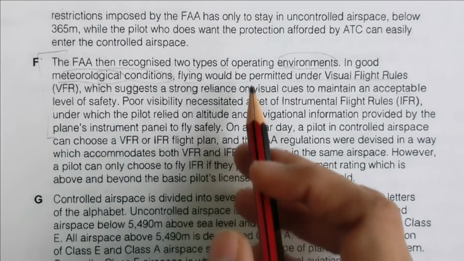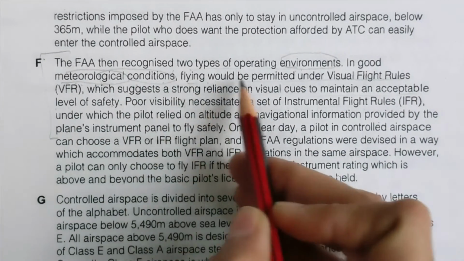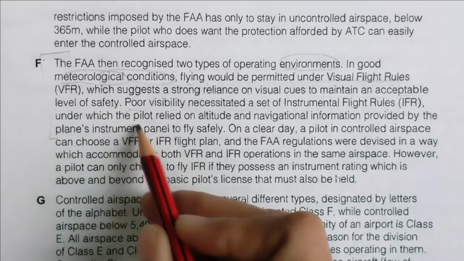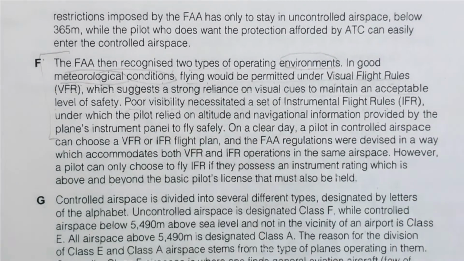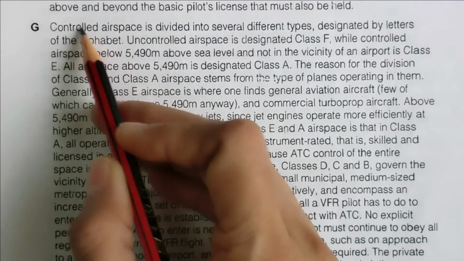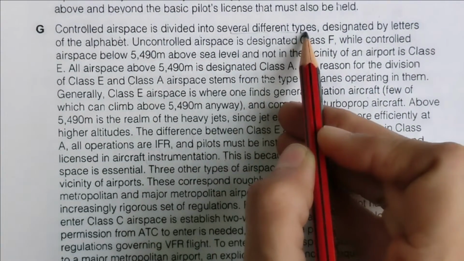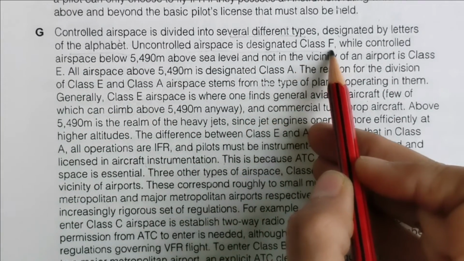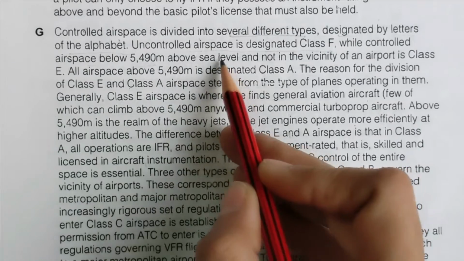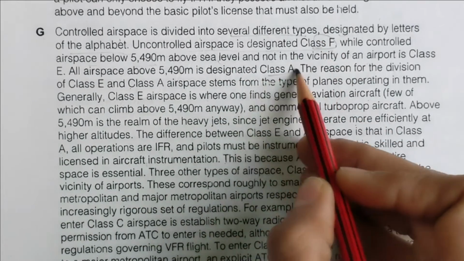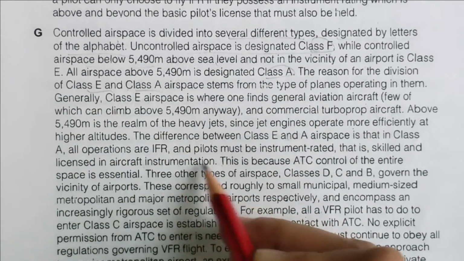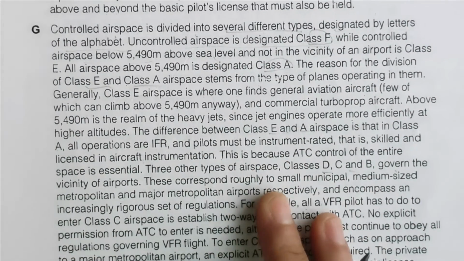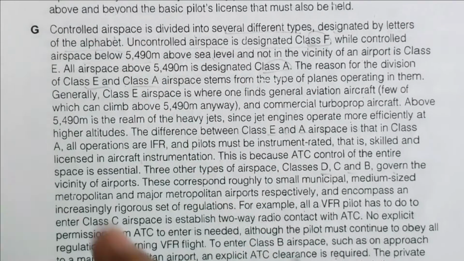It is given like, in good meteorological conditions, flying would be permitted under this, and poor visibility necessitated flying rules. So everything they are setting the rules for that. Now let's move on to paragraph G. Controlled airspace is divided into several different types, designated by letters of the alphabet, and uncontrolled airspace is designated class F, which is below this sea level. So they are talking about class A, class E, C, D. So what are these? These are the classification of controlled airspace.